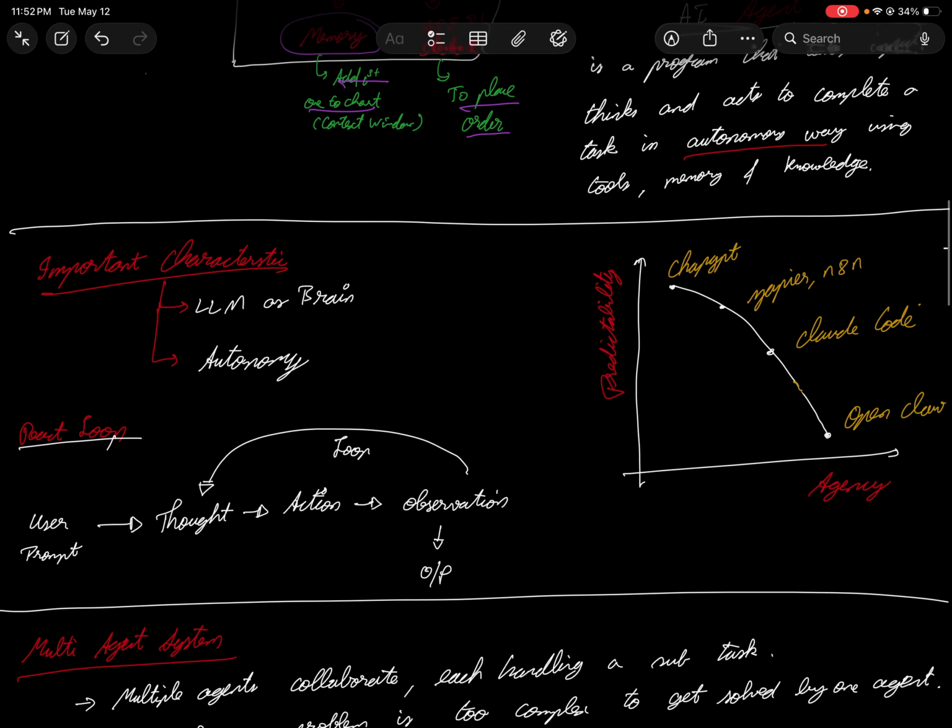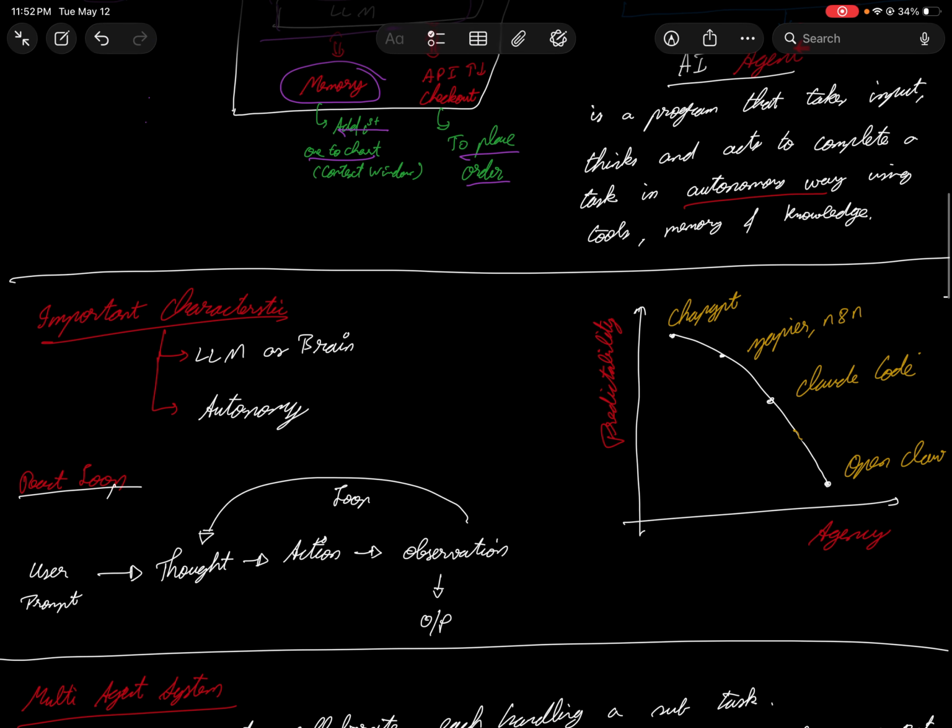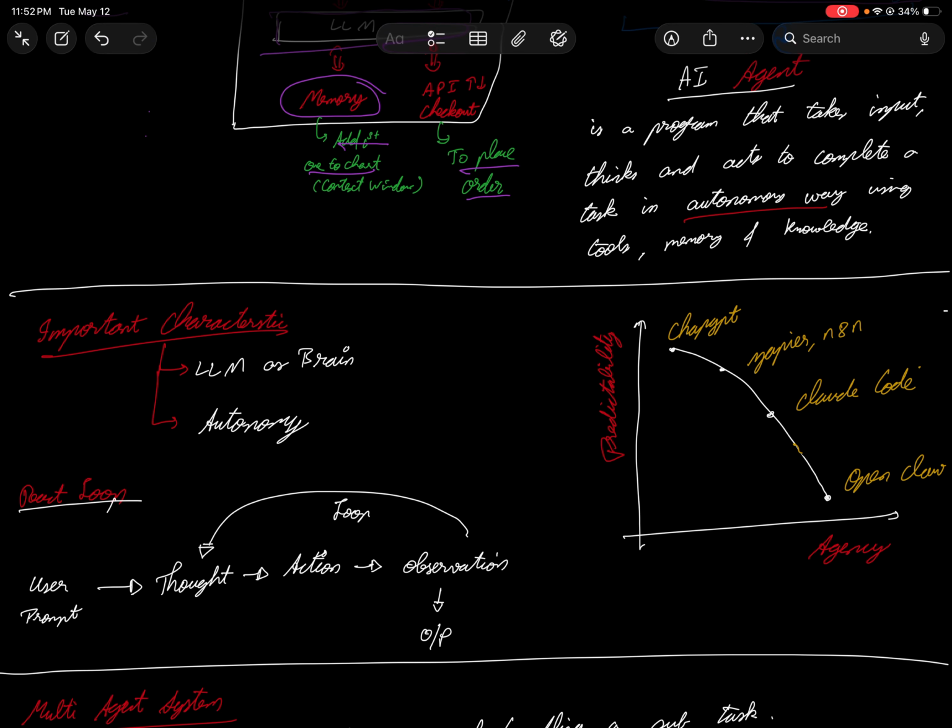Now let's try to understand what the characteristics are. What do you mean by characteristics? Like how do you define it by its character? If you ask me, all the agents have an LLM as a brain. That's the first part. Next, everything is autonomous. These are the important characteristics of agentic AI.